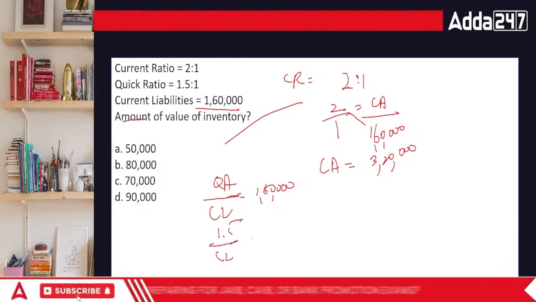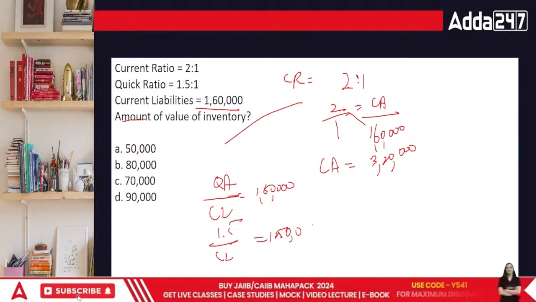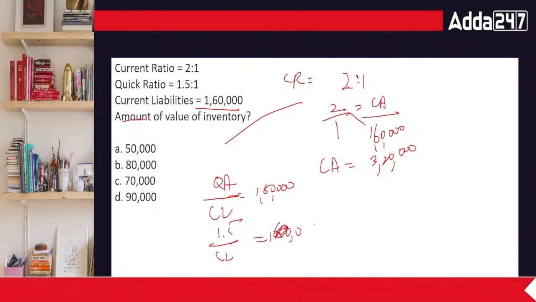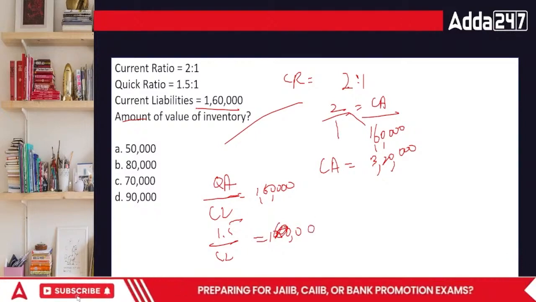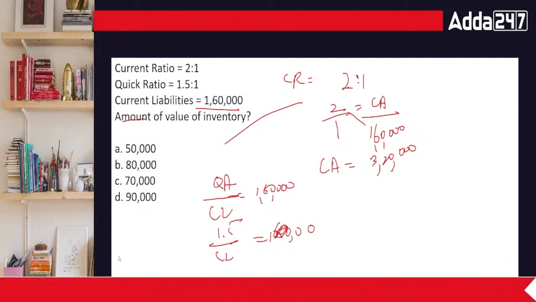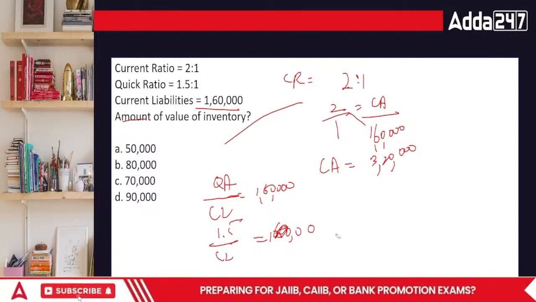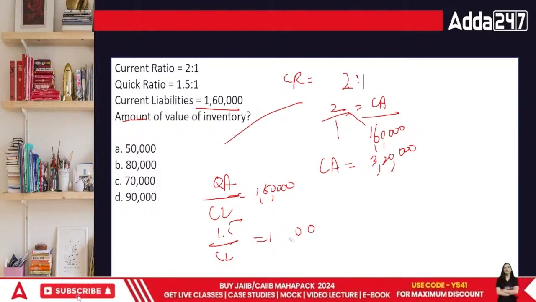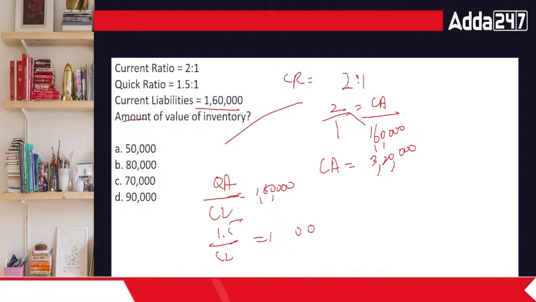The current liabilities are 1,60,000, right? So in this case, the current liabilities remain 1,60,000 here. 1,60,000 is the current liabilities now.